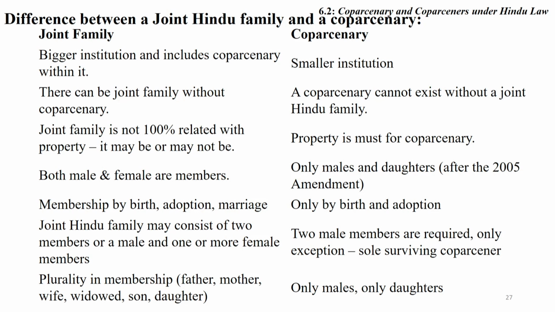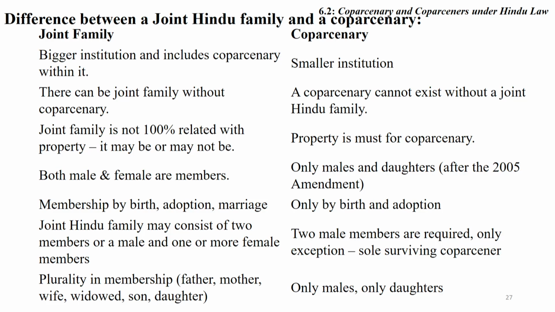Both male and female are members of joint Hindu family. Only males and daughters may be members of coparcenary. Membership of joint Hindu family may be acquired by birth, adoption and marriage, but membership of coparcenary only by birth or adoption. Joint Hindu family may consist of two male members or one male and one more female member. But friends, two male members are required for coparcenary, the only exception being the sole surviving coparcener.